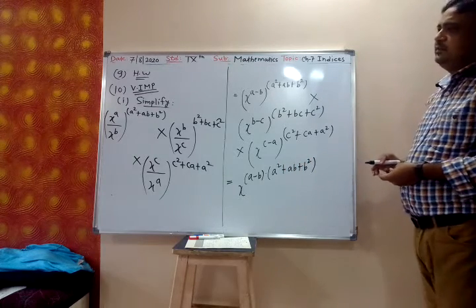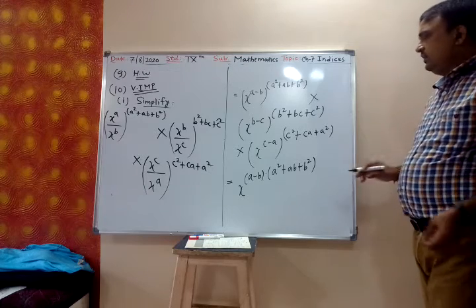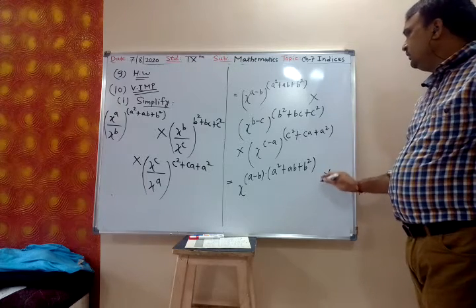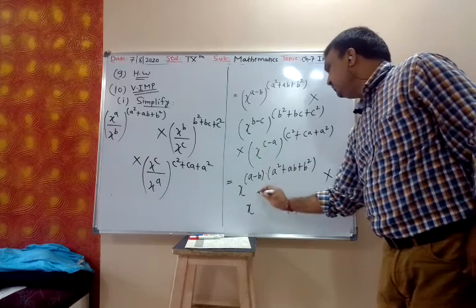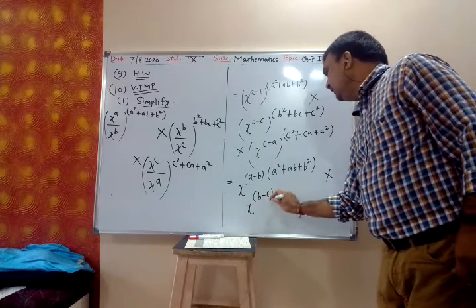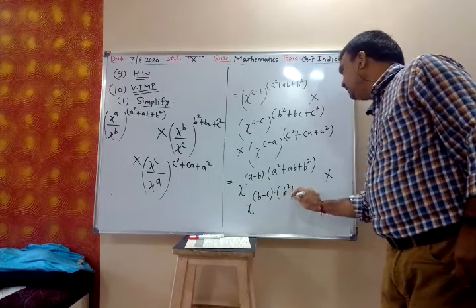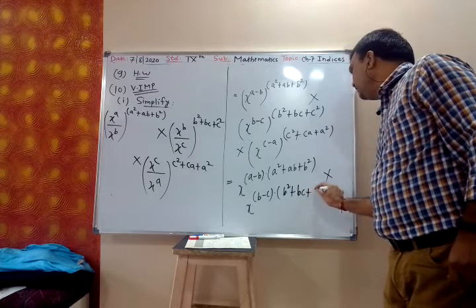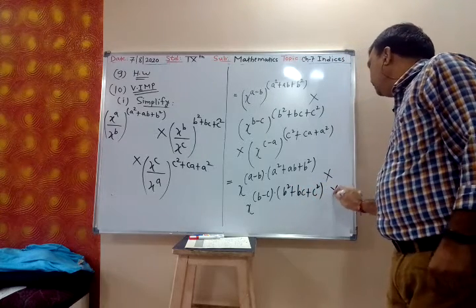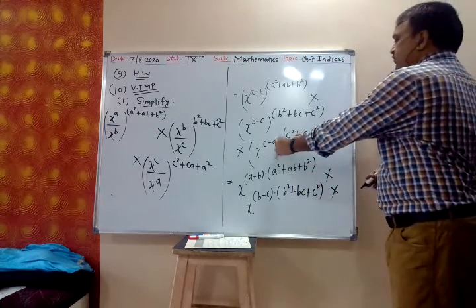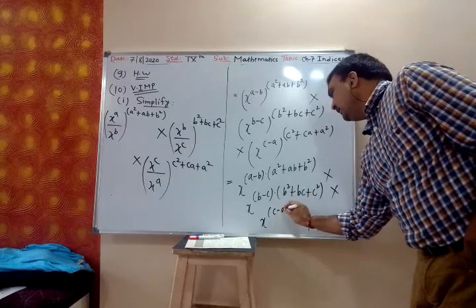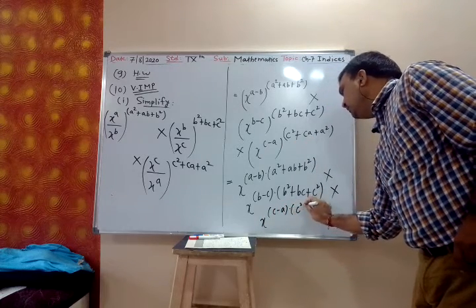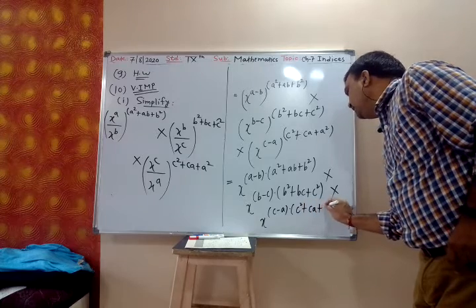Then we take reciprocal into x raised to power, you have to multiply the power, so b minus c into b square plus bc plus c square, into power raised to power x raised to c minus a into c square plus ca plus a square.